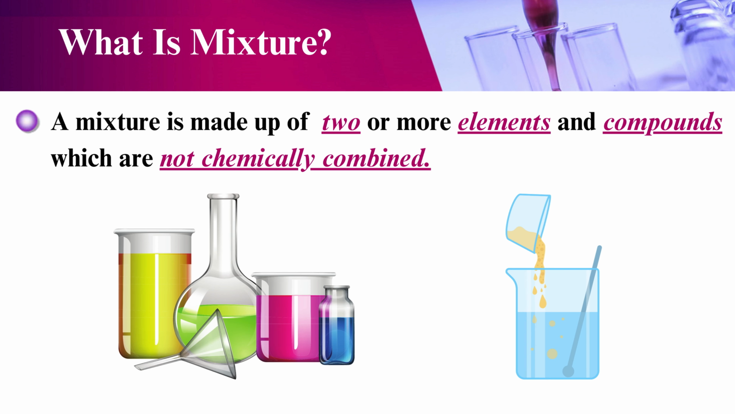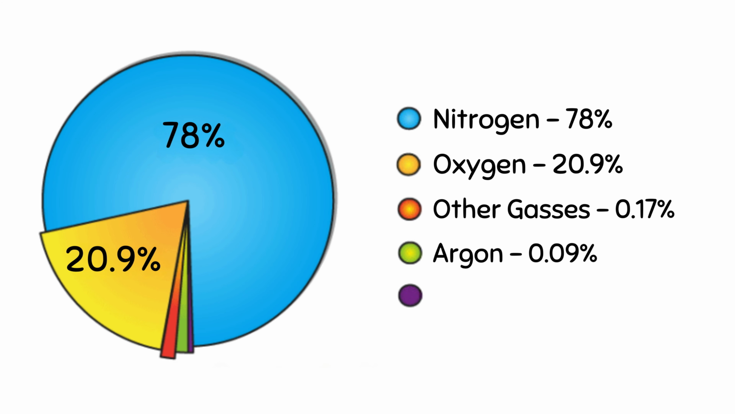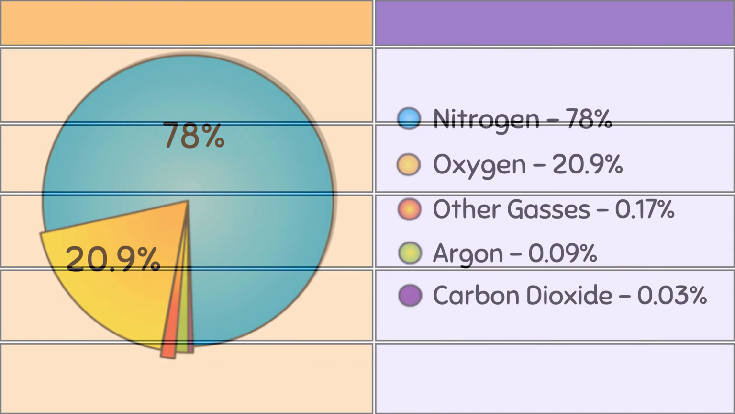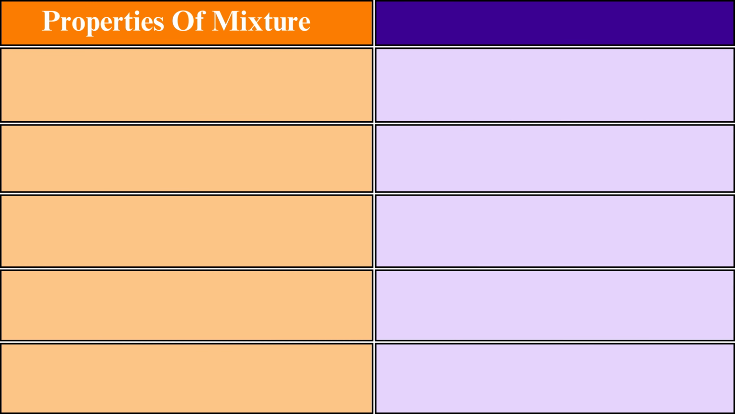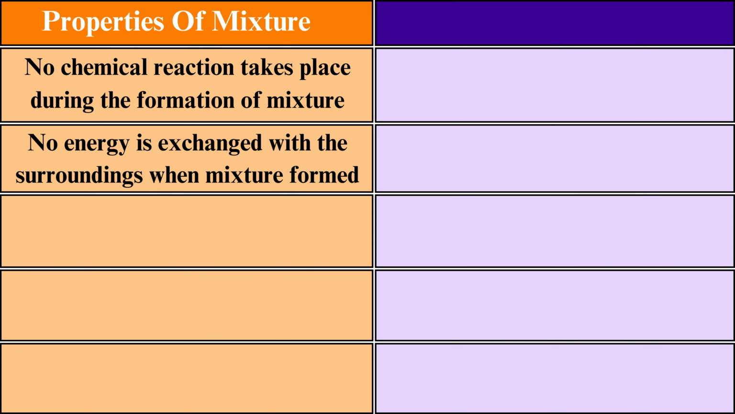You can see in the pie chart, nitrogen is 78%, oxygen 20.9%, other gases 0.17%, argon is 0.09%, carbon dioxide is 0.03%. Now, properties of mixture. No chemical reaction takes place during the formation of a mixture. No energy is exchanged with the surroundings when a mixture is formed.